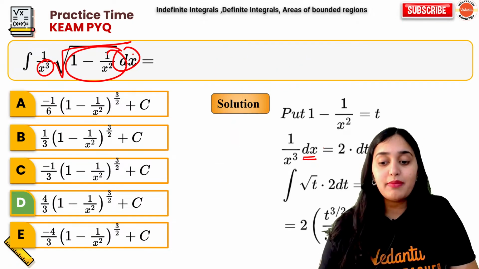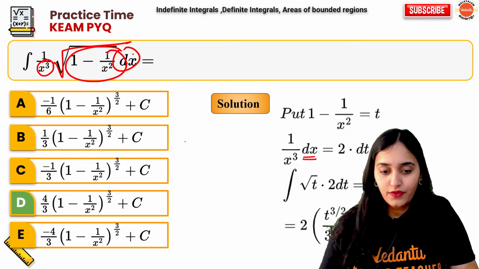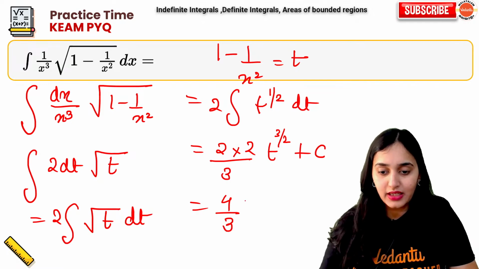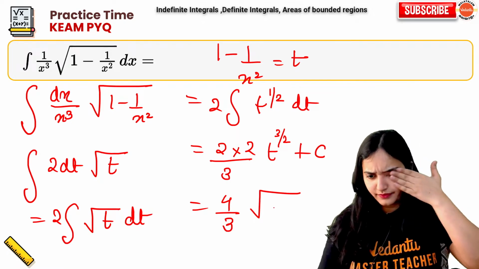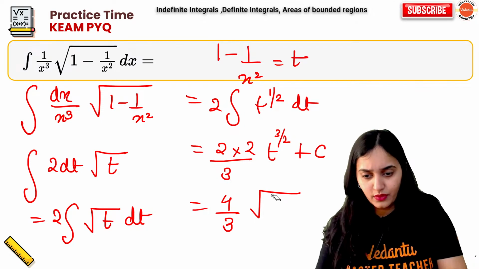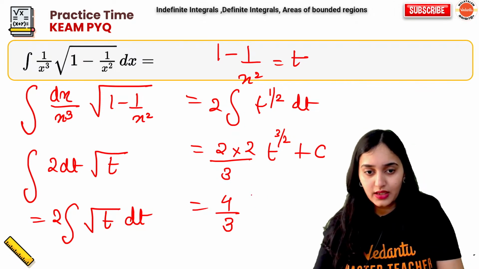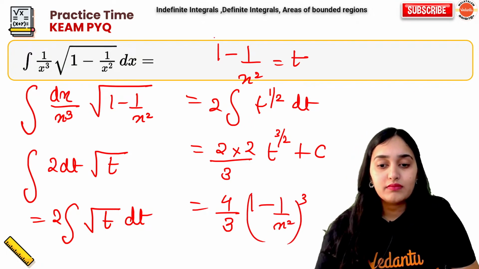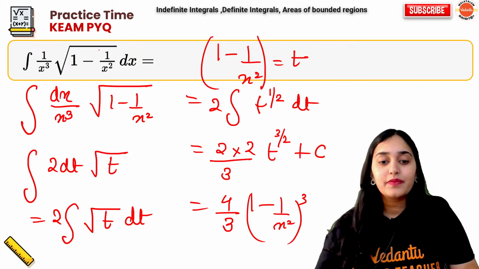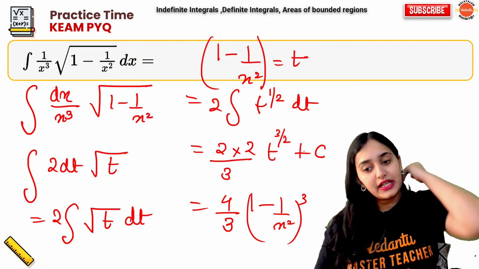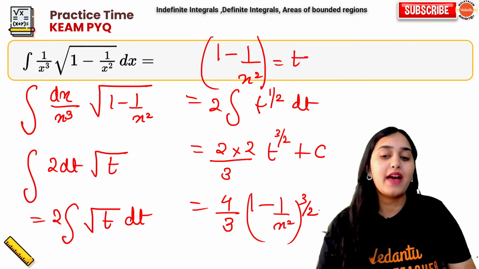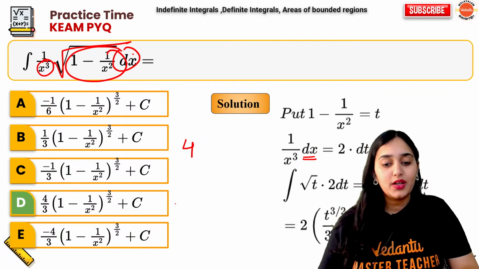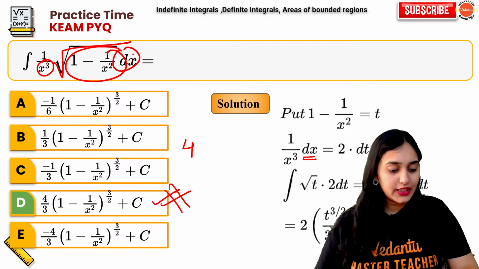So when you substitute it back, you will get 4 by 3 root over, or why root over? We don't need root over. We just need 1 minus 1 upon x square, because this term was t. Now here we have t to the power 3 by 2, so we have 1 minus 1 upon x square to the power 3 by 2. We just substitute it back. We get our answer. Clear?